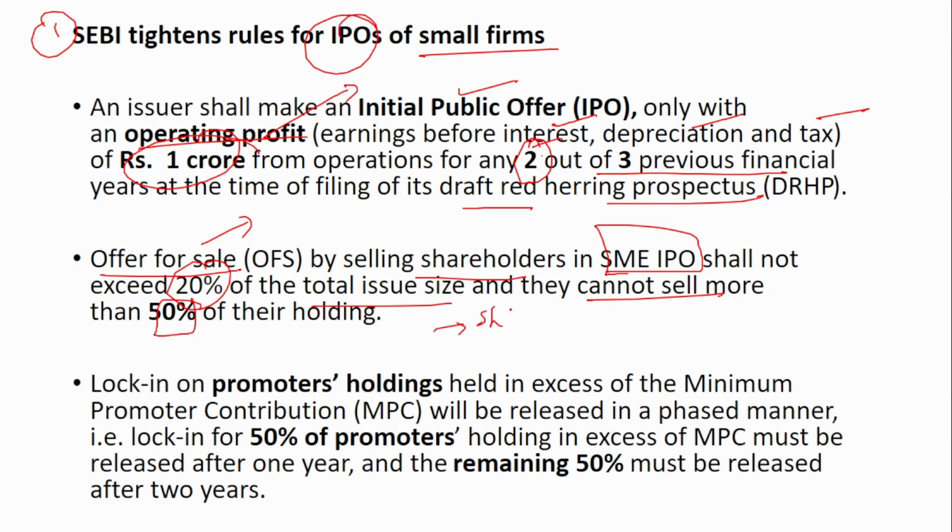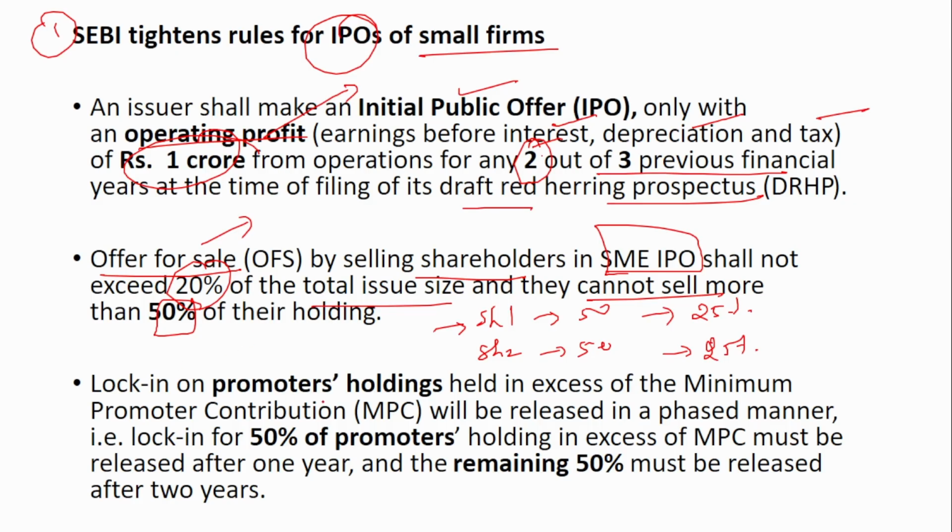Suppose there is shareholder 1 and shareholder 2. Suppose they have 50 and 50. So each can sell only 25% of their holding at the max. That is, they cannot sell more than 50% of their holding. That is, shareholder 1 can sell only maximum up to 25% of their holding, and shareholder 2 can sell only up to maximum 25% of the shareholding. This is what has been mentioned.